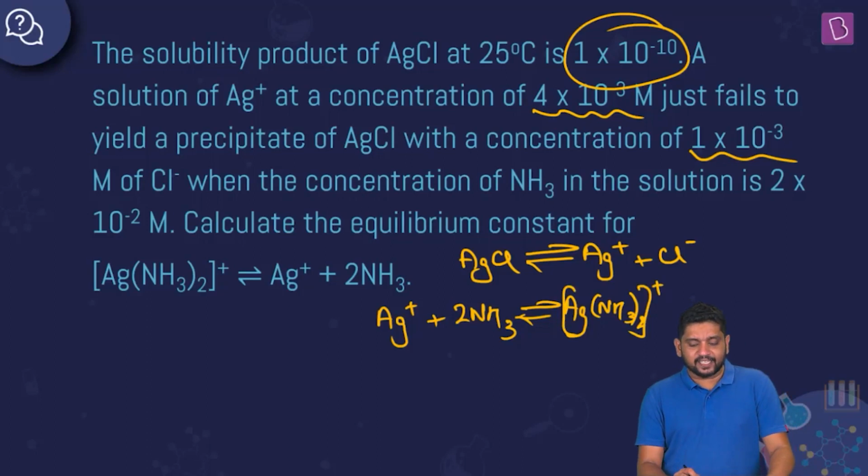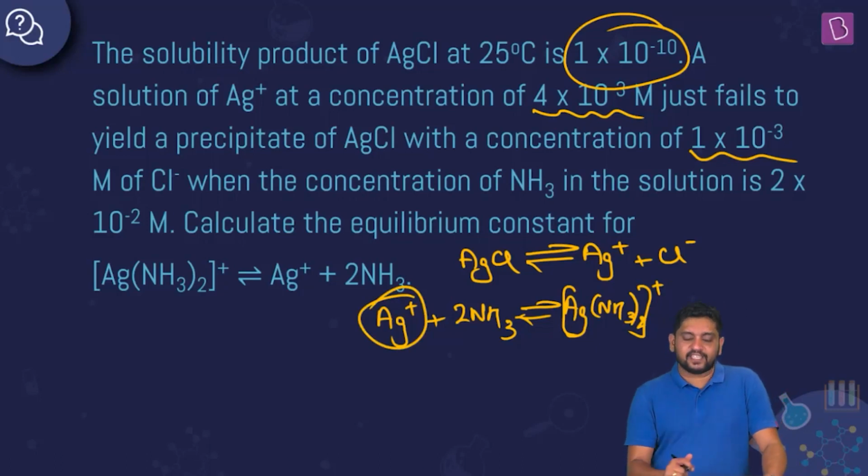So what is happening here is that you originally had 4 into 10 to the power minus 3 molar Ag plus, 10 to the power minus 3 molar Cl minus, and some concentration of ammonia solution. More or less all of this Ag plus is reacting with ammonia and converting into the complex, and that is the reason why the Ag plus concentration is not really that high, and precipitation is just avoided.